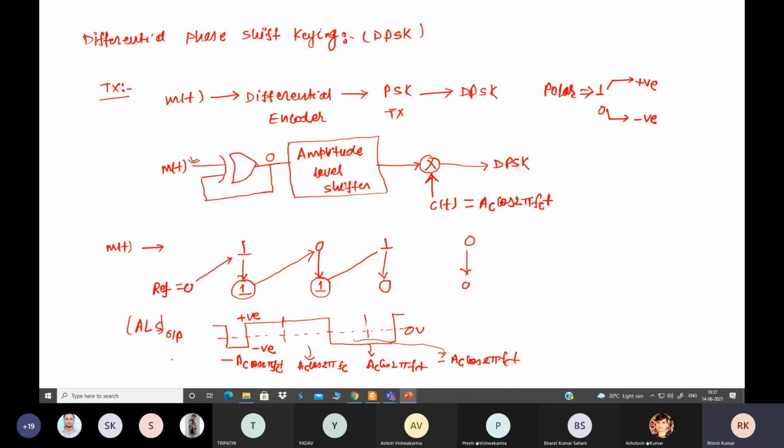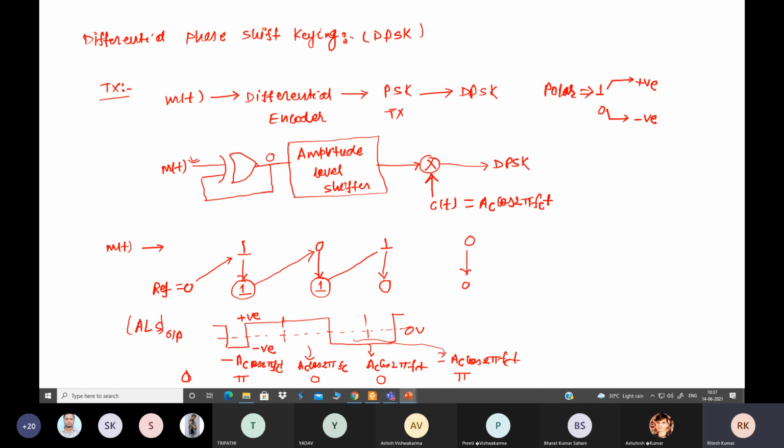This represents our DPSK signal in analog form. And what is the phase difference that we get here? We can see it gives the pi phase shift, it represents 0 phase shift, it also represents 0 phase shift, and it represents pi phase shift. So these are the phase shifts represented here: pi, 0, 0, and pi.